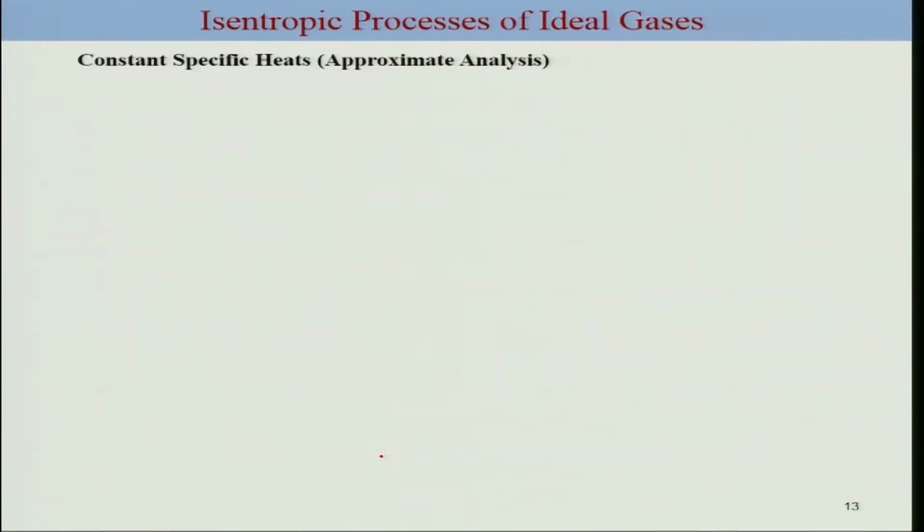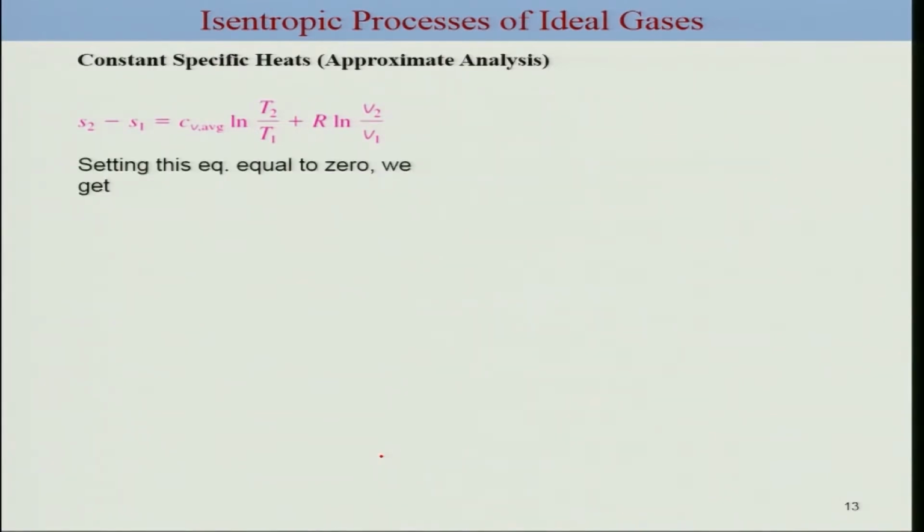So now we will consider a specific case, which is the isentropic process for the ideal gas, and we will connect this to the polytropic process. We can start again with this expression and consider this to be 0 for constant specific heat. When you consider this to be 0, you can rewrite this expression in this form, where Cv here is of course the Cv average.